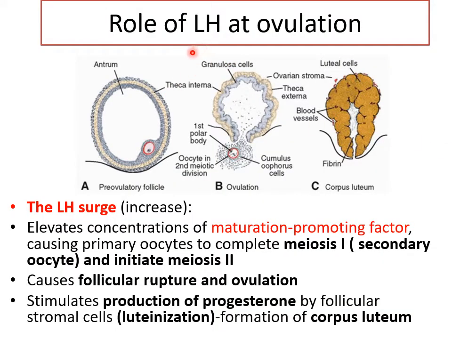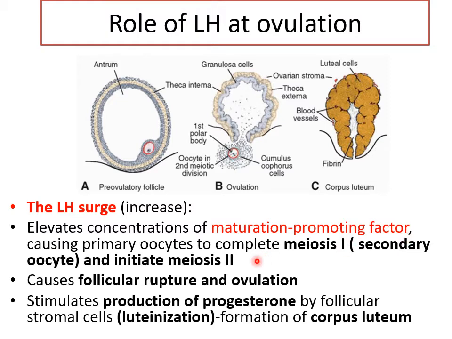So finally, to summarize, what is the role of LH at ovulation? It's called an LH surge. Surge means sudden increase. It causes firstly the Graafian follicle to become completely mature. The pressure inside the follicular fluid will increase. Okay, by increasing the concentrations of maturation promoting factor.